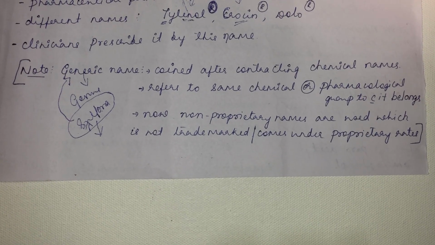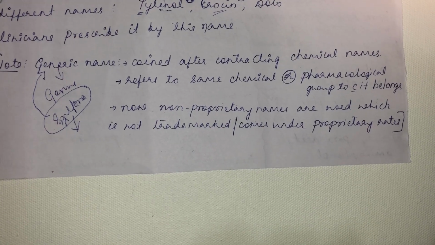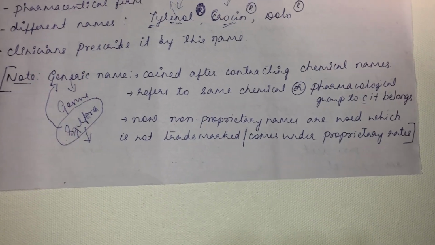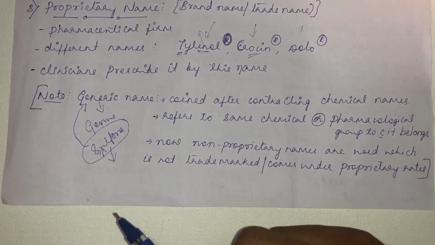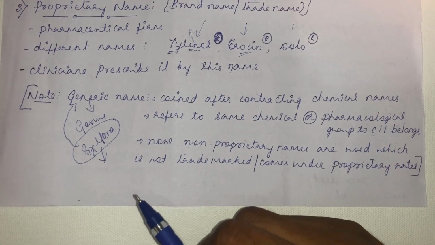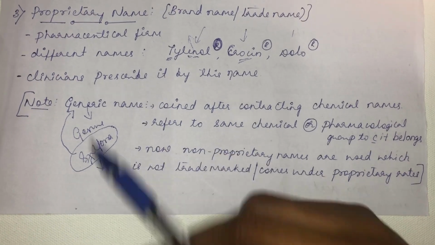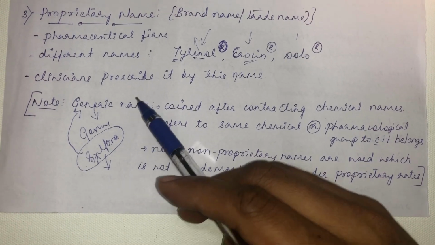But after the expiry of 20 years, other firms will start selling it for 20 rupees. So that drug will become a generic drug. After the expiry of that trademark period or the proprietary period or the brand period or the copyright period, then the manufactured drugs we call generic drugs or generic names, okay.